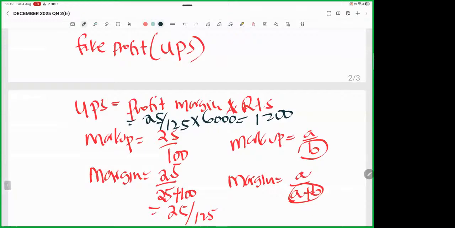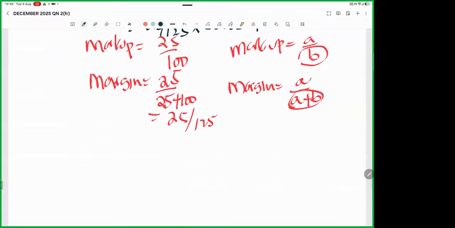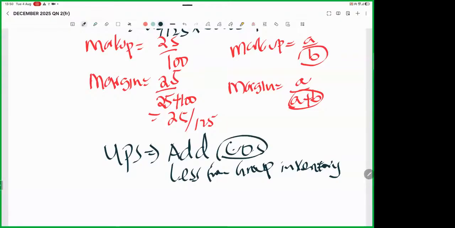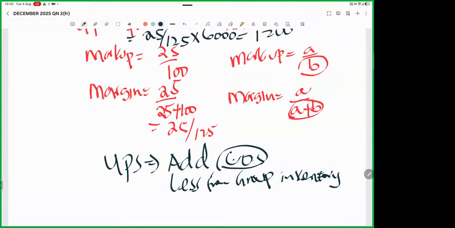Now, ladies and gentlemen, remember UPS. This thing, you cram it the way I've crammed it. UPS: add to cost of sales, less from group inventory. It is a fake profit, which is in the closing stock, so it affects the cost of sales. So anytime you have UPS, go to your cost of sales and add it.